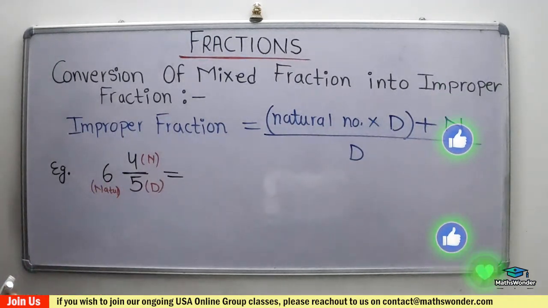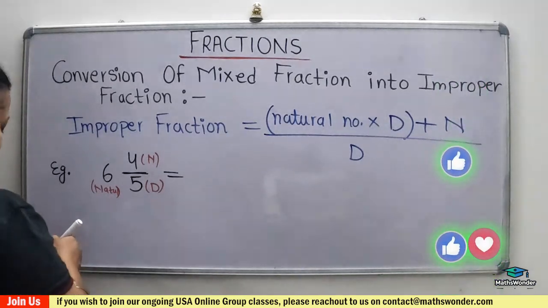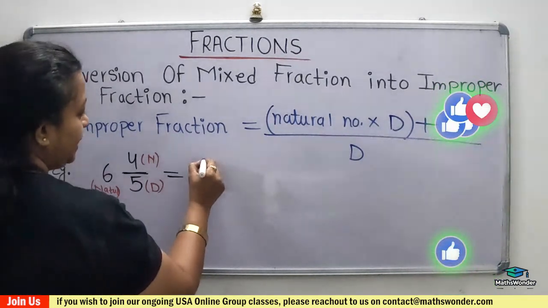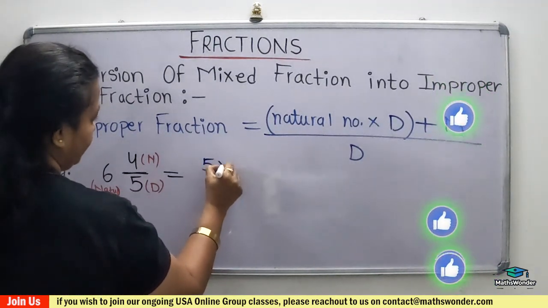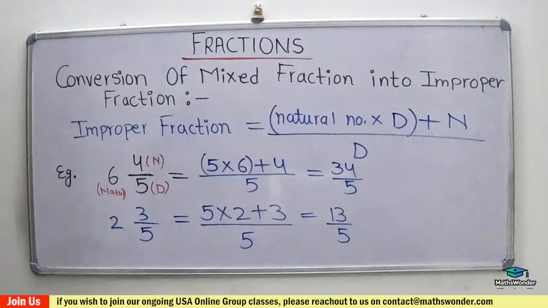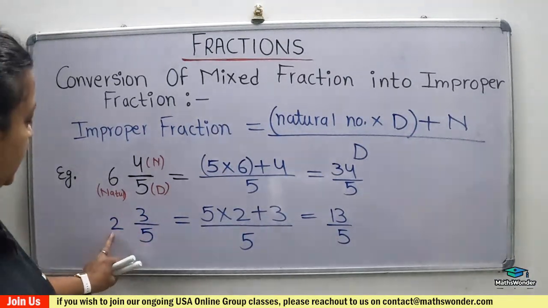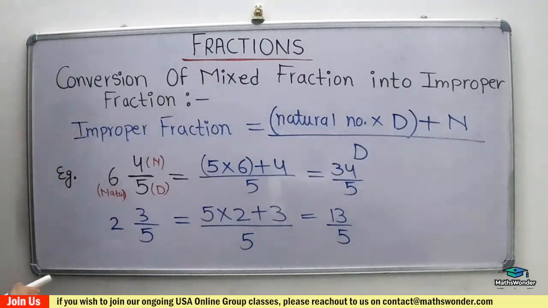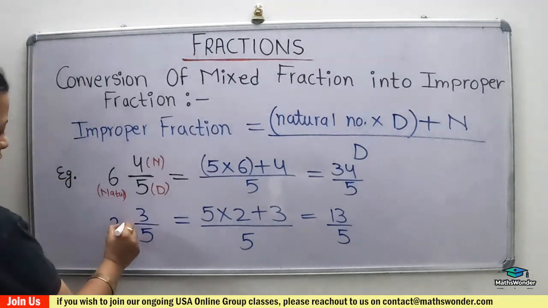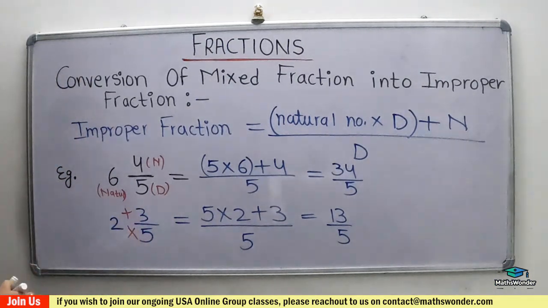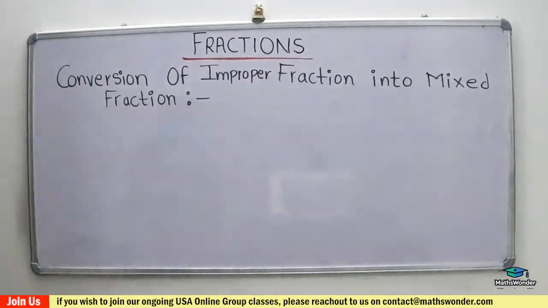So 5 multiplied by 6 plus 4. The next example is 2 and 3 over 5: 5 times 2 plus 3 is the numerator, over the same denominator.